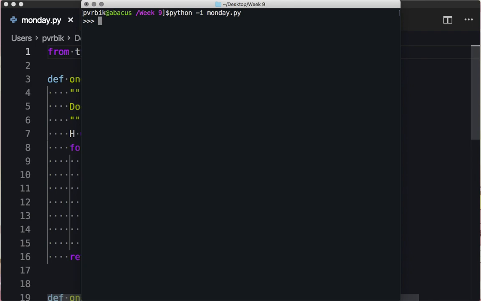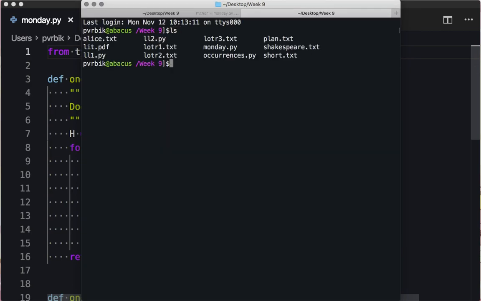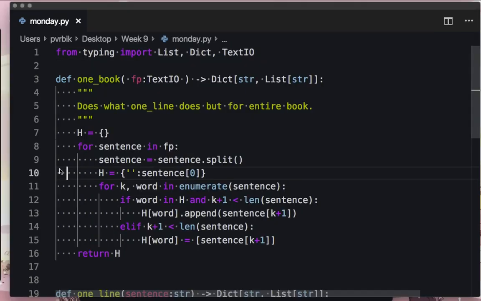Okay, how do I open a file? File pointer is equal to fopen. Do I get autocomplete here? F dot open like this? No, or is it just open? How do I open a file? Anyone? Isn't it F open? It's just open. There's 10,000 computers in this room. So what was my text file called? Alice.txt. Okay, Alice.txt for reading, right? Okay, let's try giving this to one book.